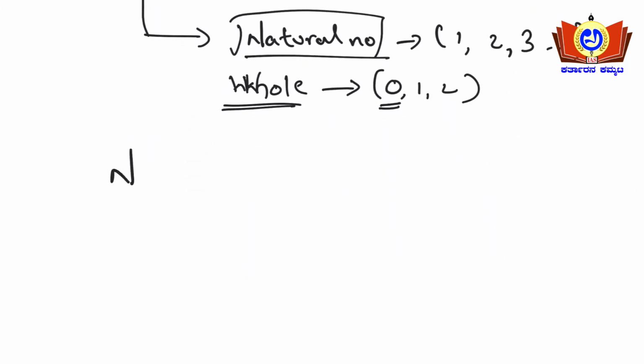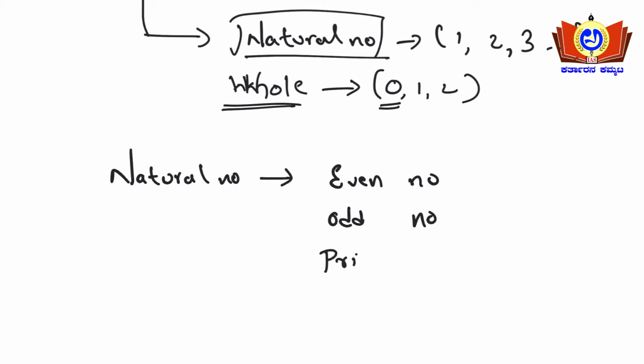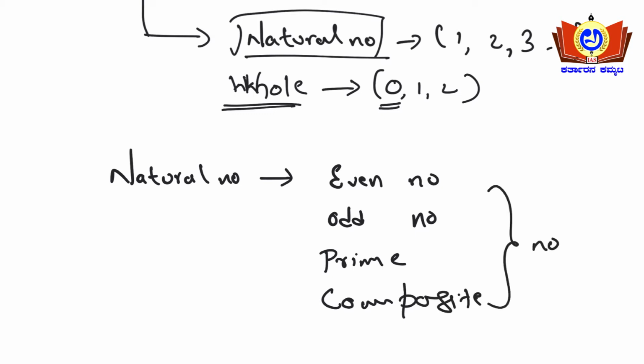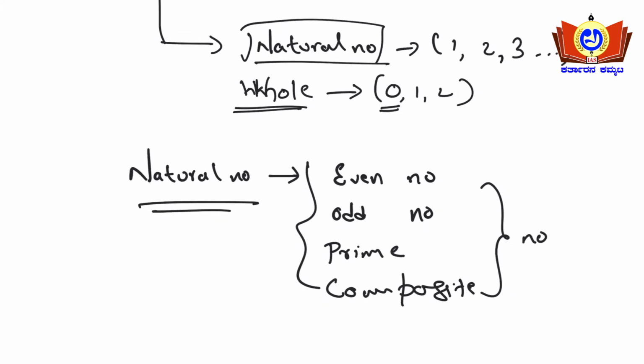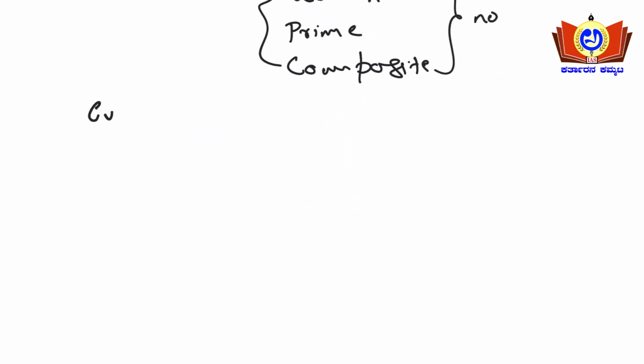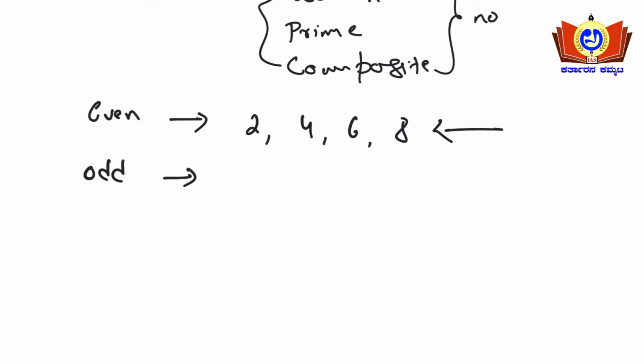Again, these natural numbers can be classified into even numbers, odd numbers, prime numbers and composite numbers. So natural numbers can be classified into 4 types: even, odd, prime and composite. Even numbers are 2, 4, 6, 8. Odd numbers are 1, 3, 5, 7, and it goes on like this.